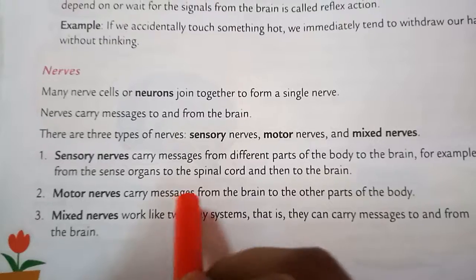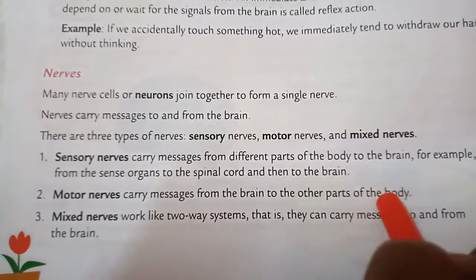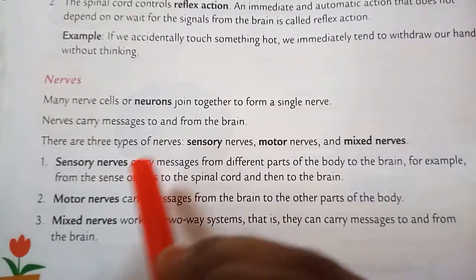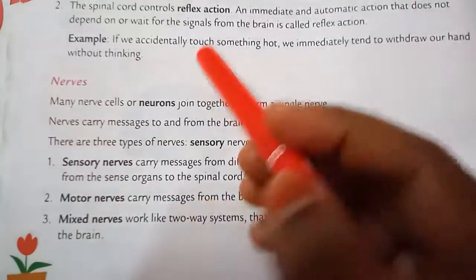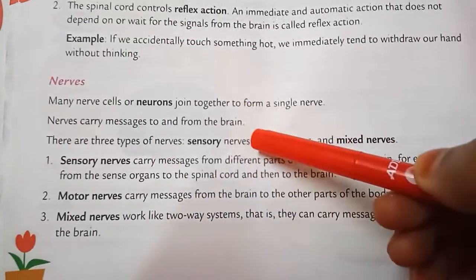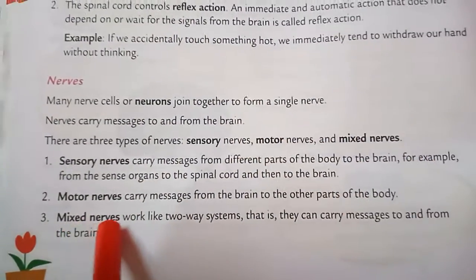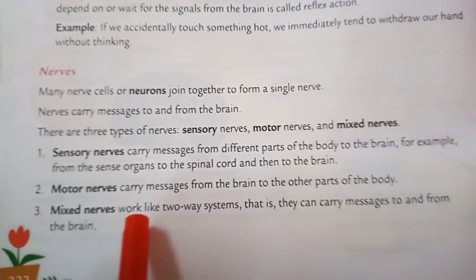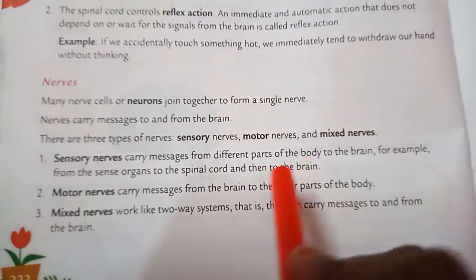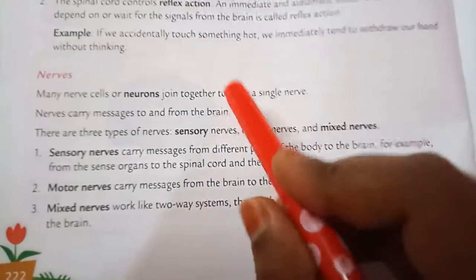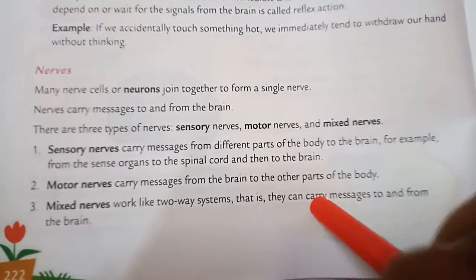Next one is motor nerves. Motor nerves carry messages from the brain to the other parts of the body. Motor nerves are the nerves which carry messages from the brain to the part of the body. Next one is mixed nerves. Mixed nerves means like a two-way system. They can take information from the body part to the brain or from the brain to the body part.